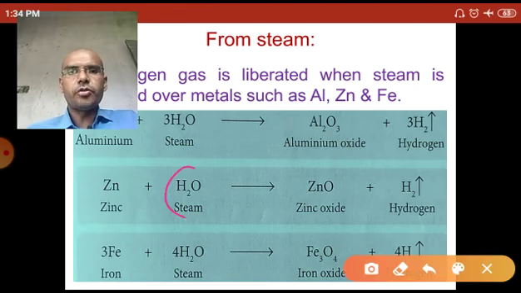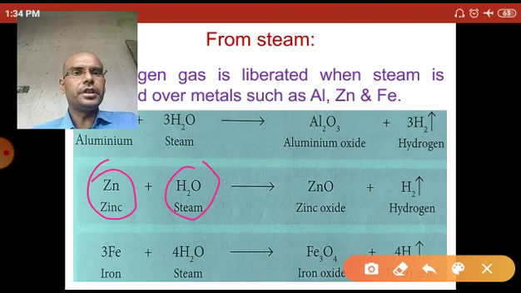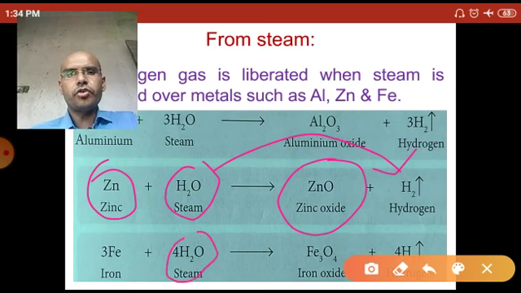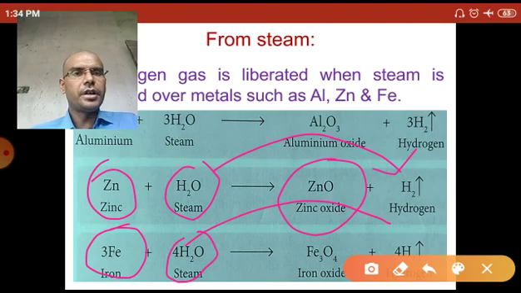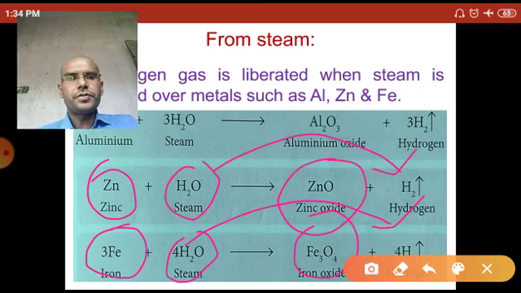When steam is passed over the zinc, it liberates the hydrogen gas along with zinc oxide as a byproduct. When steam is passed over the iron metal, it liberates the hydrogen gas along with iron oxide, or ferrous ferric oxide.